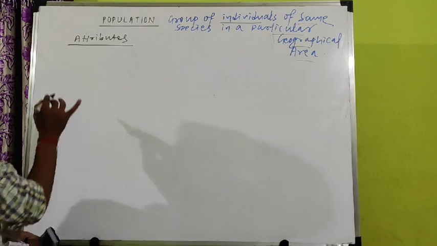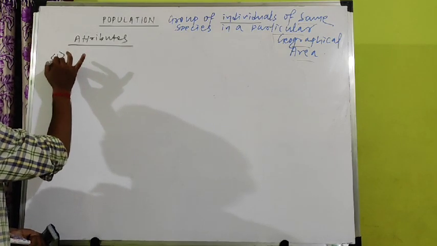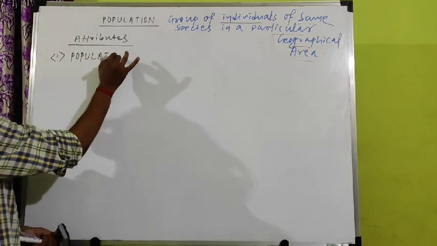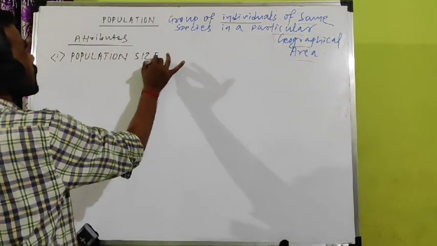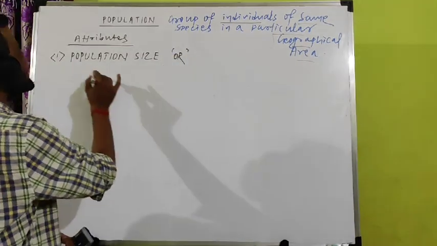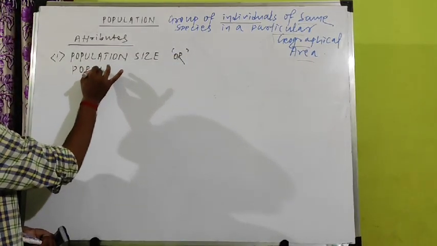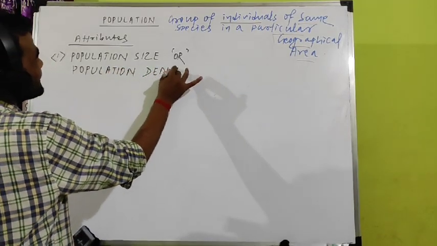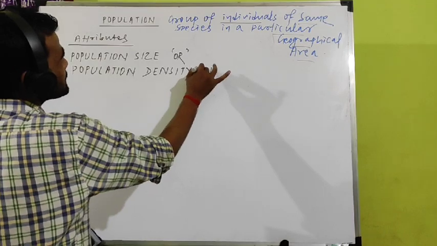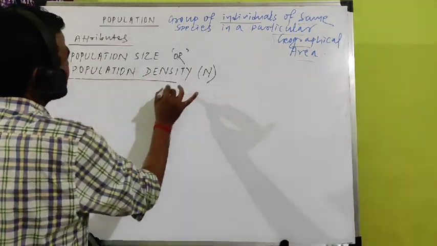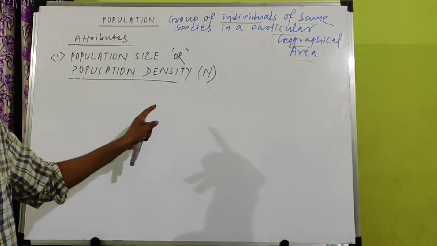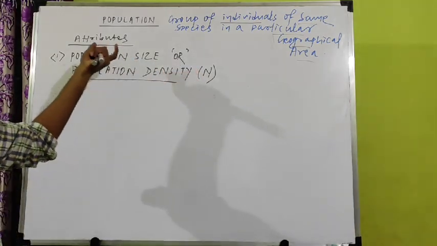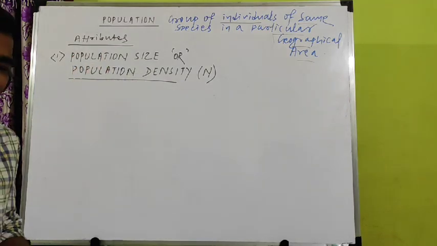First, the number one attribute of the population is population size, also known as population density. The symbol of population density is capital N. You have to remember, capital N represents the population density. So what is population size or population density?